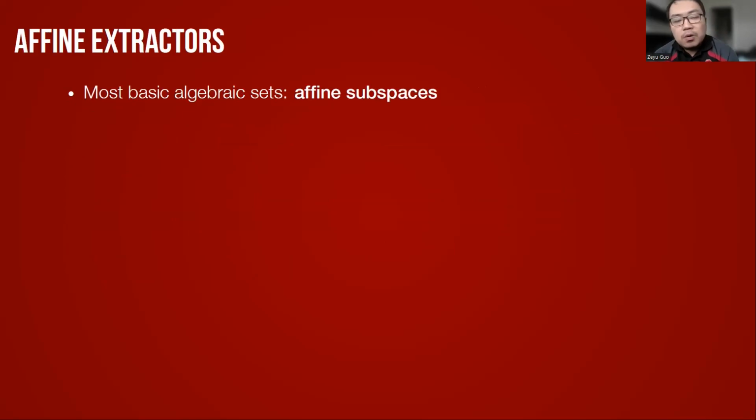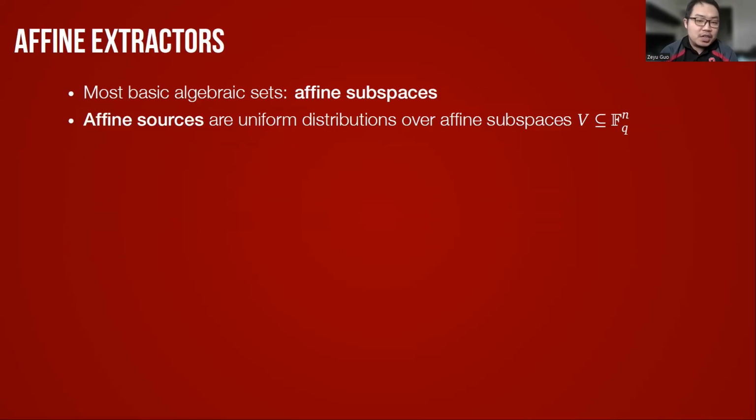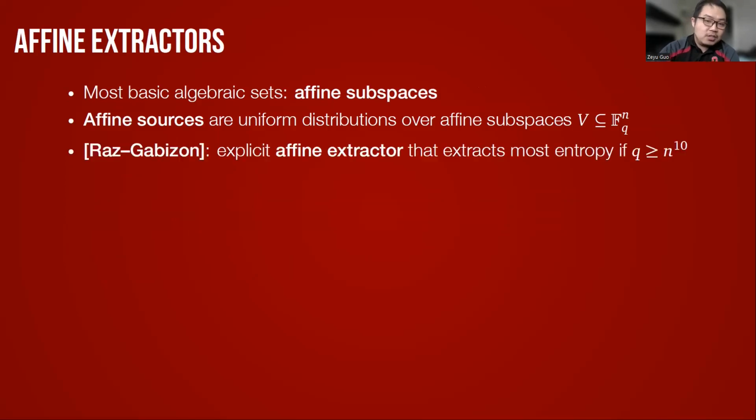And the simplest kind of algebraic restriction is that the input distribution, the source, is an affine source. So this means it's a uniform distribution over an affine subspace. And the deterministic extractor against the affine source is what we call an affine extractor.